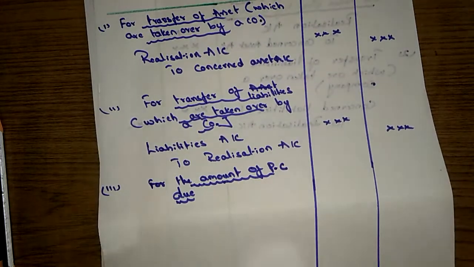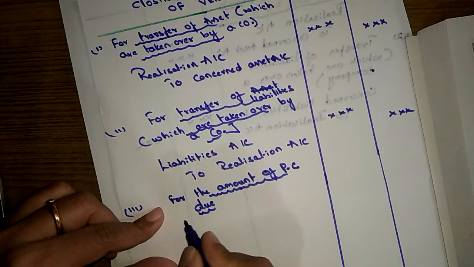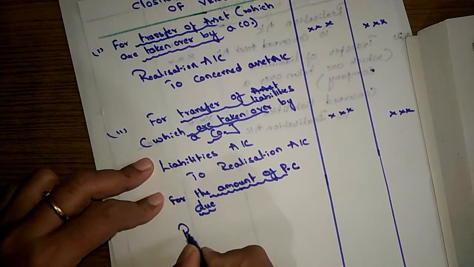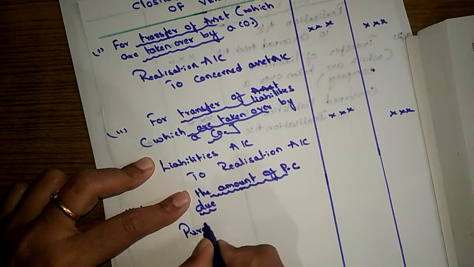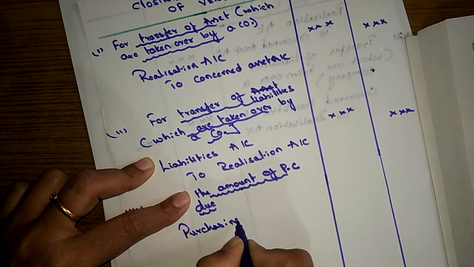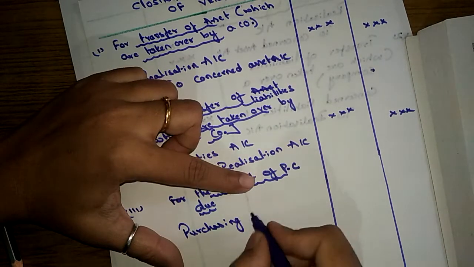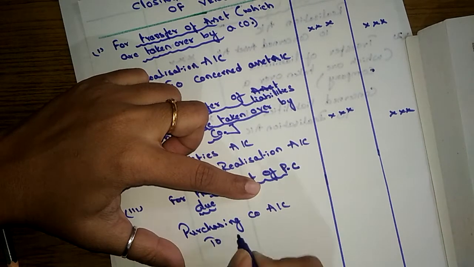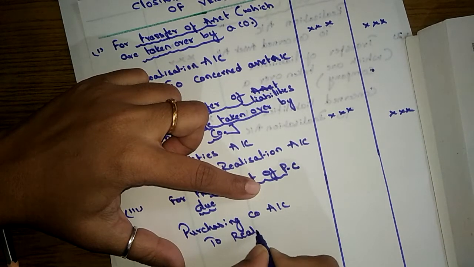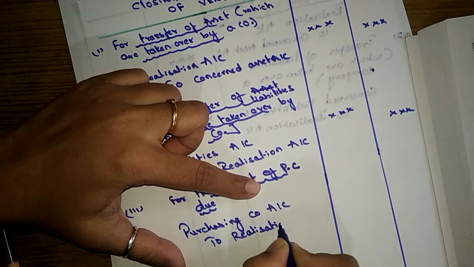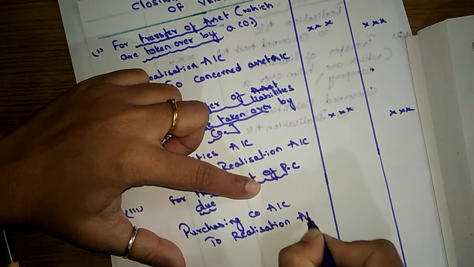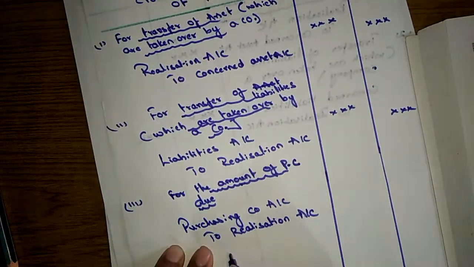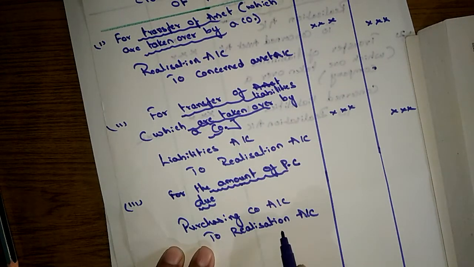So here, let me first pass the entry: purchasing company account to realization account. So all the journal entries we are passing through the realization account.